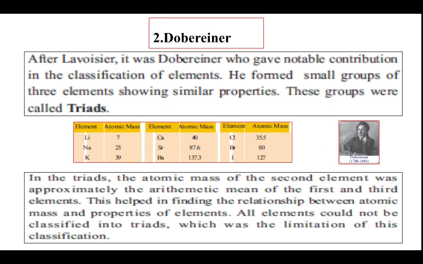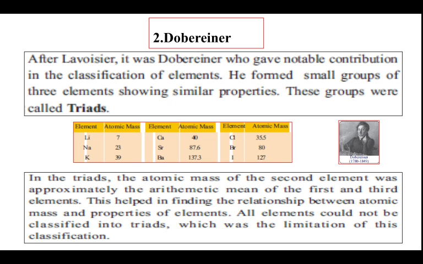Second is Dobereiner. After Lavoisier, it was Dobereiner who gave a notable contribution in the classification of elements. He formed small groups of 3 elements showing similar properties. These groups were called triads, and the chart shown below clears this.